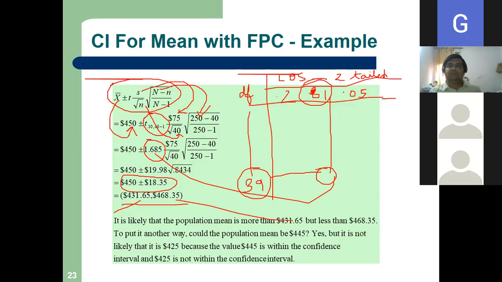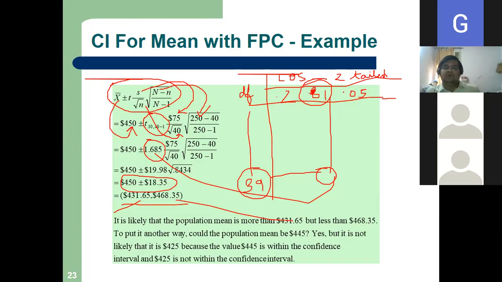So can you explain how do we get that 1.685 from the t table? Yes, from the t table. In the t table you will get some columns. In the column, you have to locate 0.1, because our level of significance is 10%.